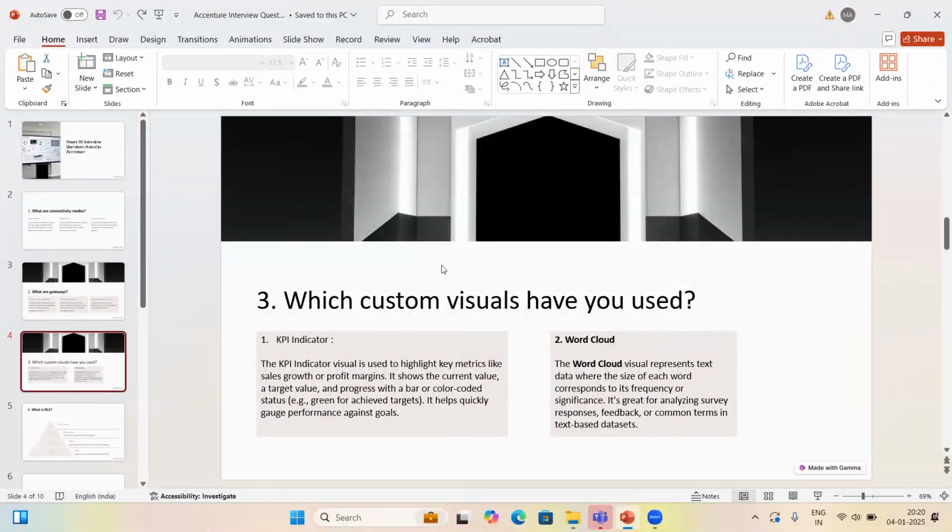Then moving forward, which custom visuals have you used? This is one of the very common interview questions nowadays. There are many custom visuals actually, around 150. For now I have taken two custom visuals, KPI indicator and word cloud. You can say the same thing or you can refer to the Microsoft documentation.